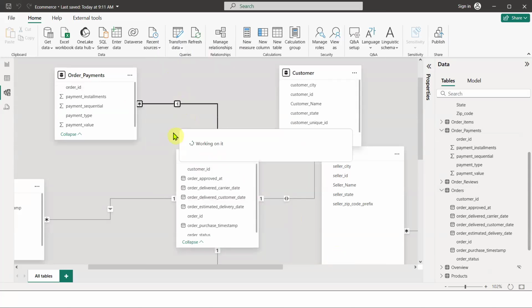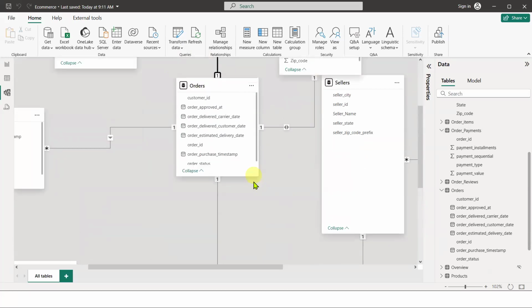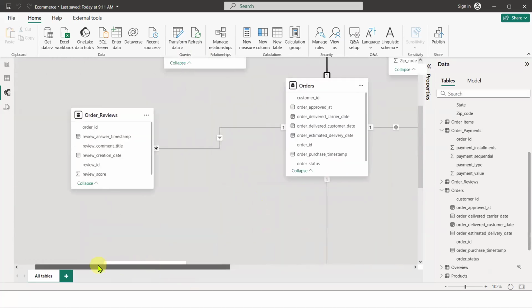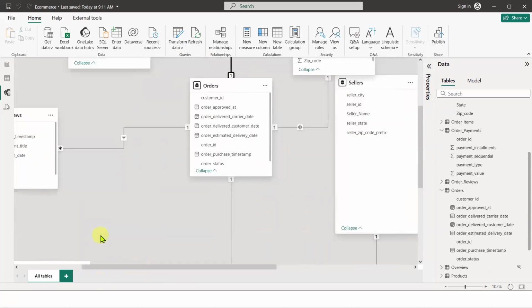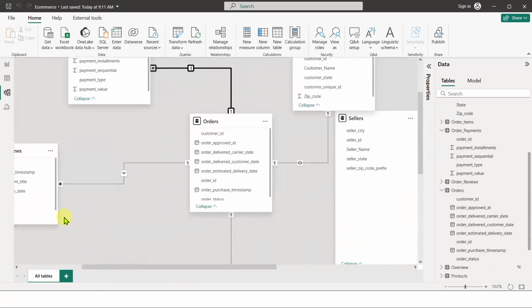Okay. But there will be a situation when you have to make more than one relationship between the tables. Like between two tables, there will be more than one relationship. So where do you think that is going to happen? Actually, in our tables right now there is this case. The condition is not entirely satisfied, but still we have that case. Any guesses? Where do you think we will have more than one relationship between two tables?